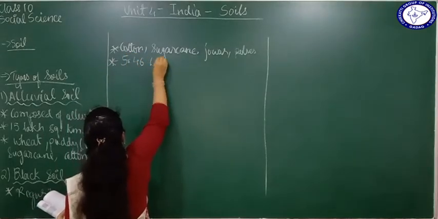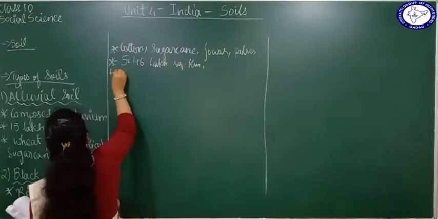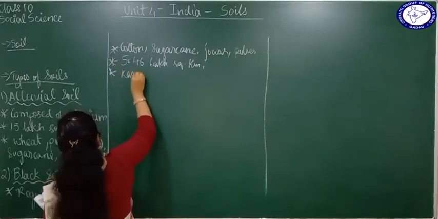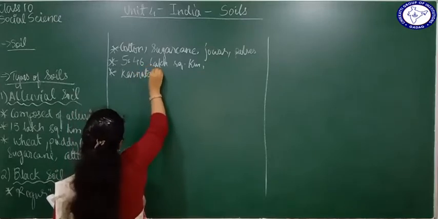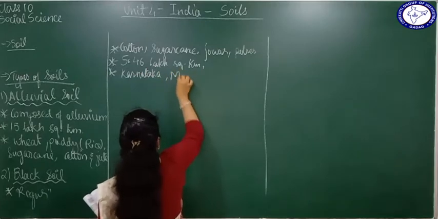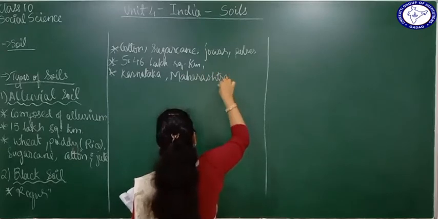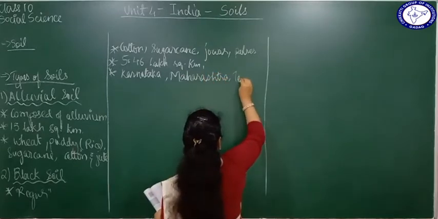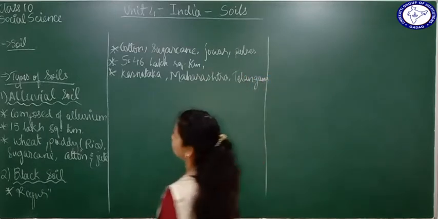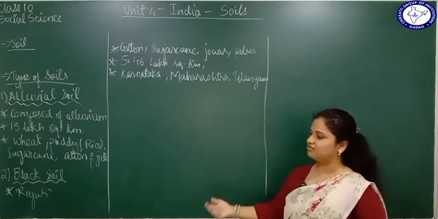5.46 lakh square kilometers of area is covered with black soil. So which are the different regions I told you? Karnataka, just remember the easy ones. At least 4 or 5 easy names you remember. Whichever you find more relative, you can remember that. Karnataka, Maharashtra, then what else? Telangana, parts of Telangana, right? Okay, just 3 I've written, remaining are in the textbook, you can go through them. So these are the different places where you can find black soil.